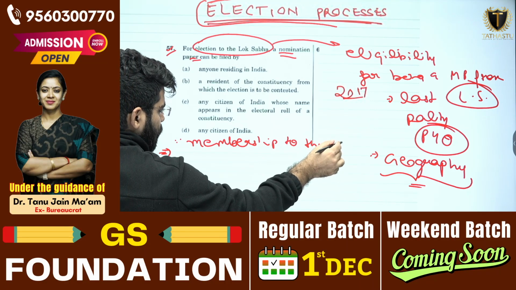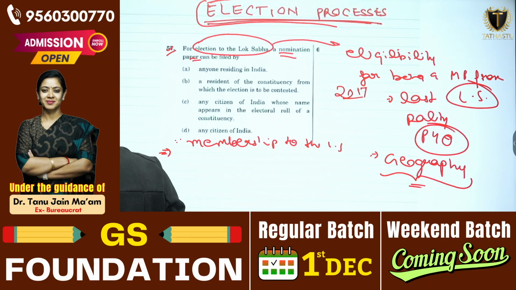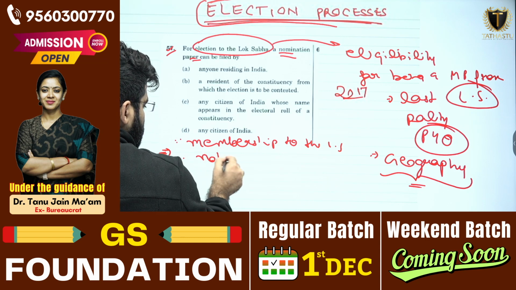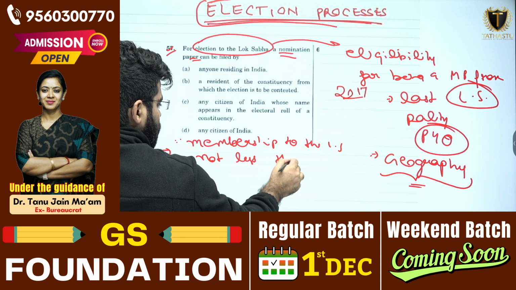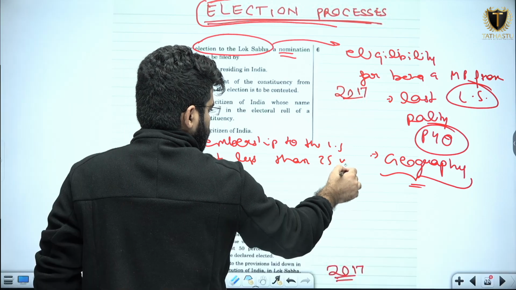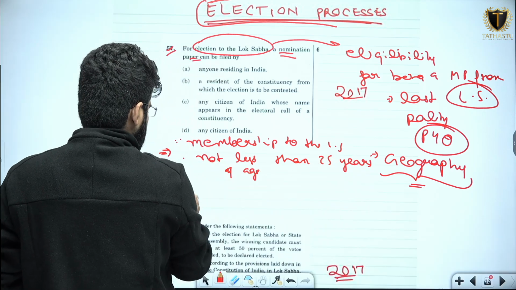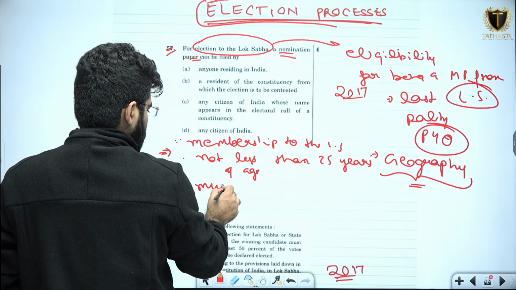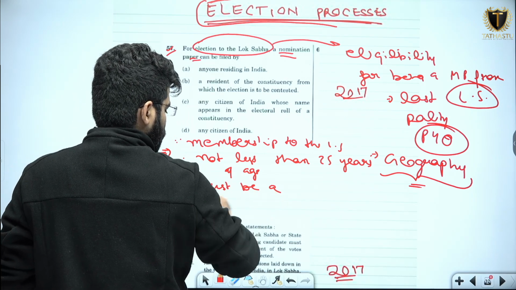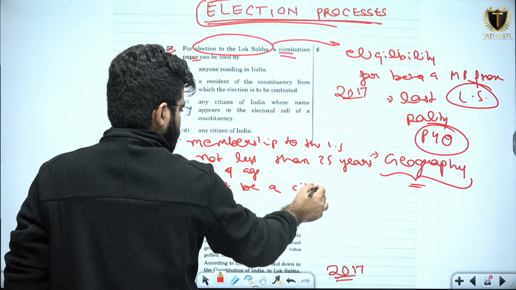The first is having an age of not less than 25 years. Secondly, must be a citizen of India. He or she must be a citizen of India.